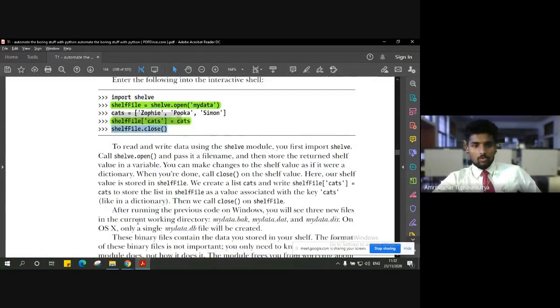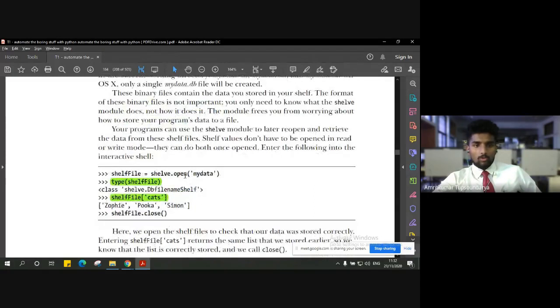Now when I open that file again, shelf file is equal to shelve dot open my data, and I simply type the variable name, shelf file. As you can see, even though this shelf file was created in the previous session, I can still see that it has stored the class by the name shelve.